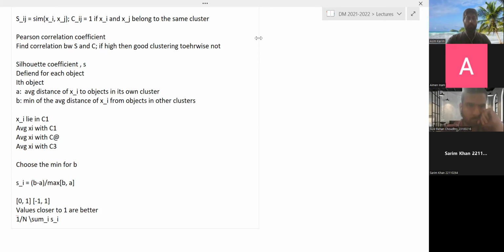So values closer to 1 are better, and of course, a negative value is considered bad.